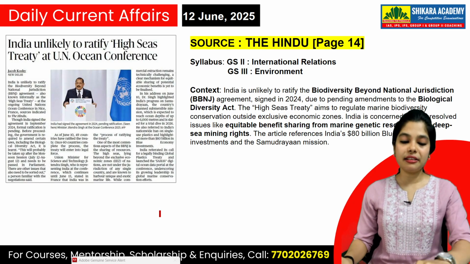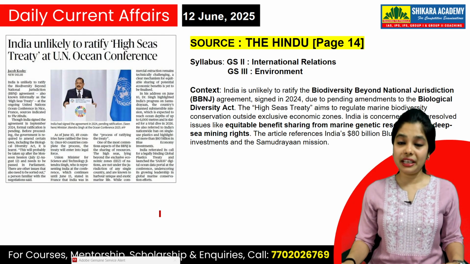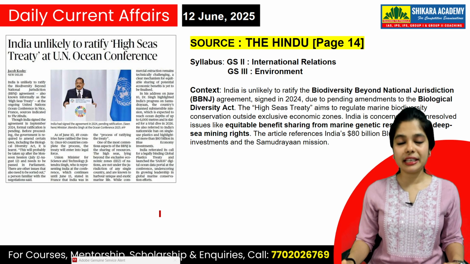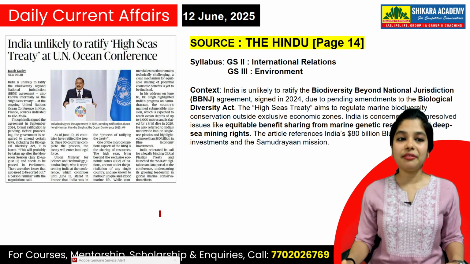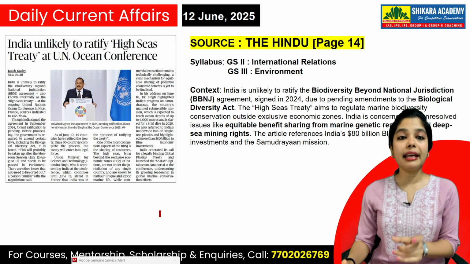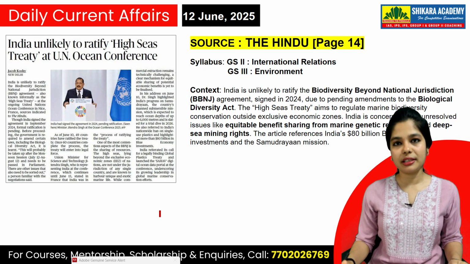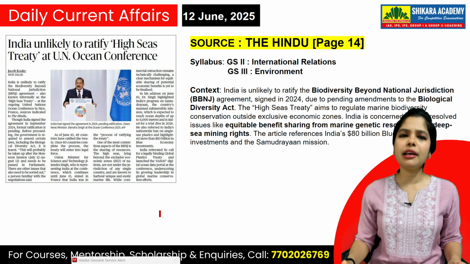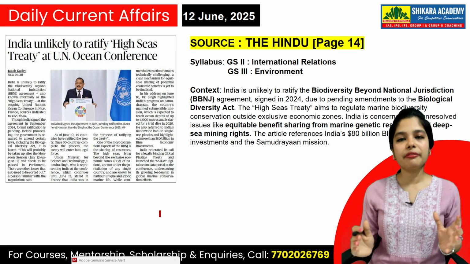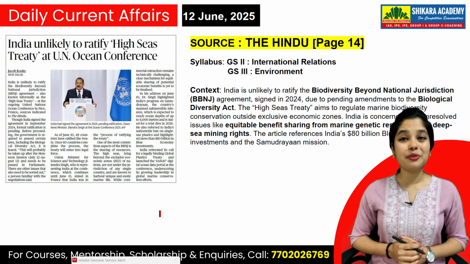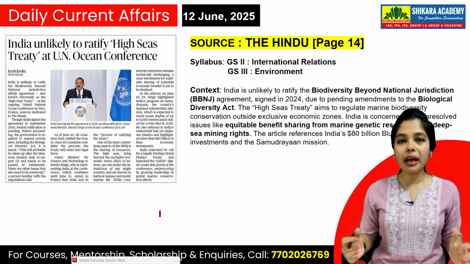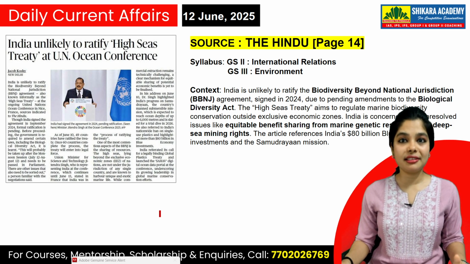The next article we are talking about, we have taken from The Hindu. You can see it on page 14, students. The topic speaks about India being unlikely to ratify the High Seas Treaty at the UN Ocean Conference. You might be thinking India is always for the conservation of the environment, water, nature. But why is India not ratifying this, although we have already signed it in 2024?